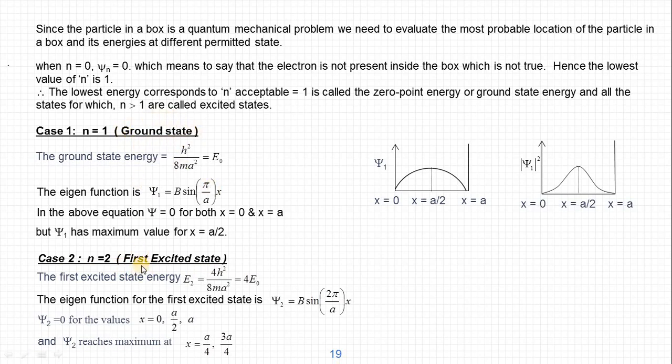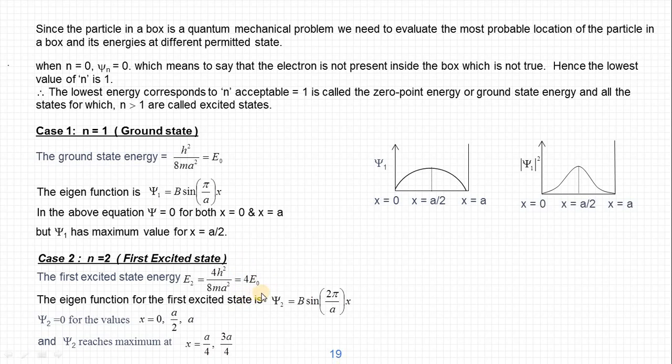Ground state is the minimum, and next above the ground state is n equal to 2, that is called the first excited state. So for the first excited state, energy E2 is equal to n square, that is 2 square is 4, 4h square by 8m a square. So it is nothing but 4 times the ground state energy E0. The ground state energy is E0, but the next excited state will have an energy 4 times that of the ground state. So the first excited state energy is 4 times E0.